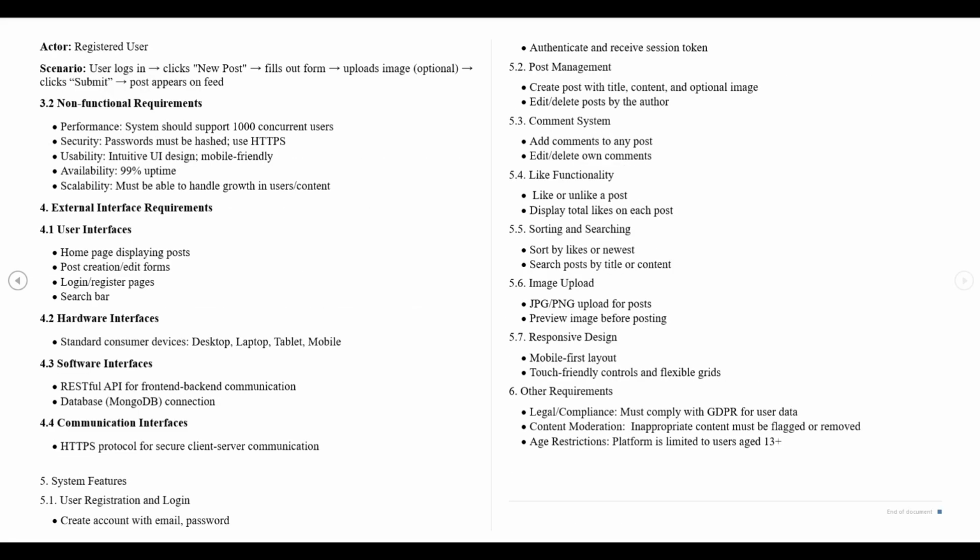Our system assumes users have internet access and relies on services like Firebase for authentication. In conclusion, Champions League offers a centralized, engaging space for soccer fans to interact and build a global community around the game they love. Thank you.